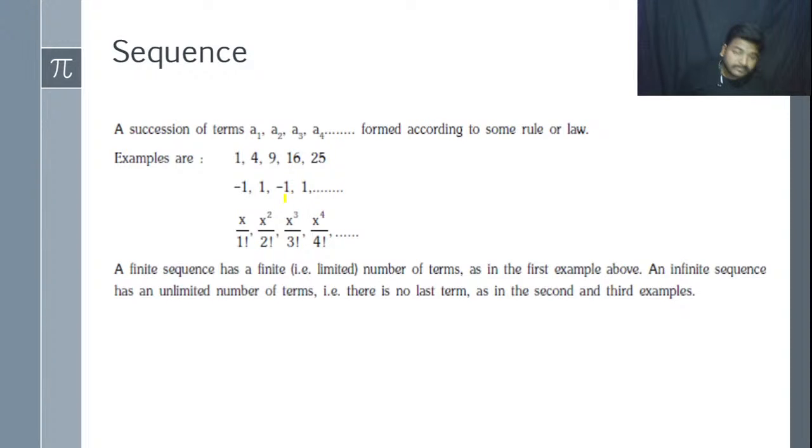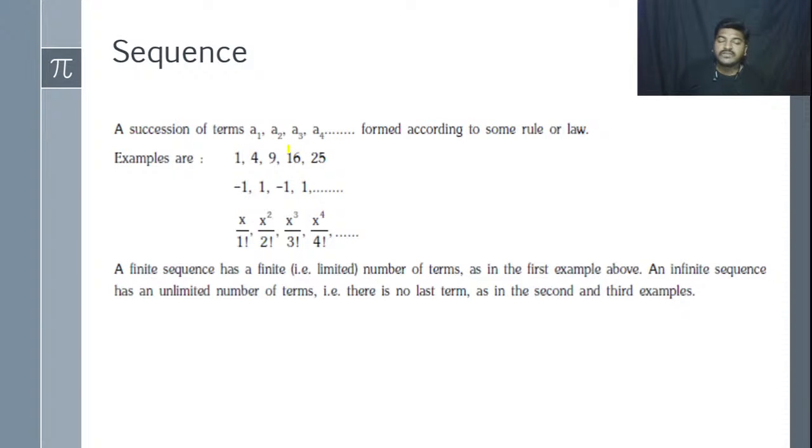So the particular arrangement of numbers with respect to an order, that we call a sequence. Okay. So if we arrange numbers in a particular order, for example, a list in ascending order from this number to this number, a list in descending order, or a list of only odd numbers, or a list of only even numbers. So the numbers we are arranging in a particular order, those type of numbers we call a sequence.